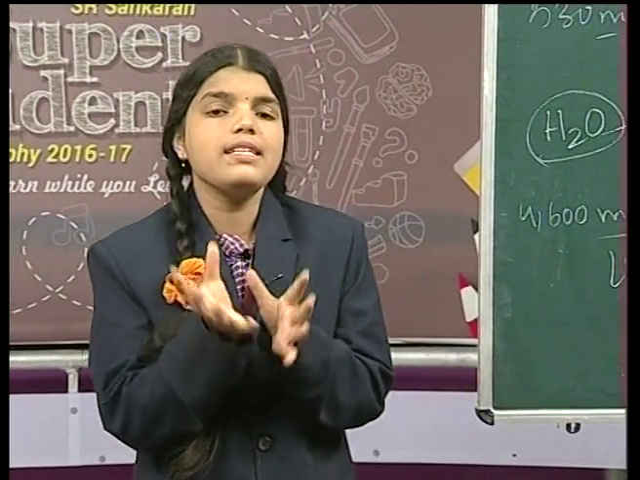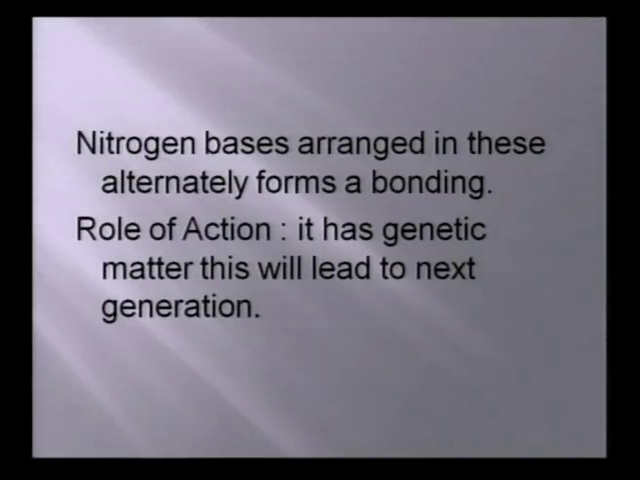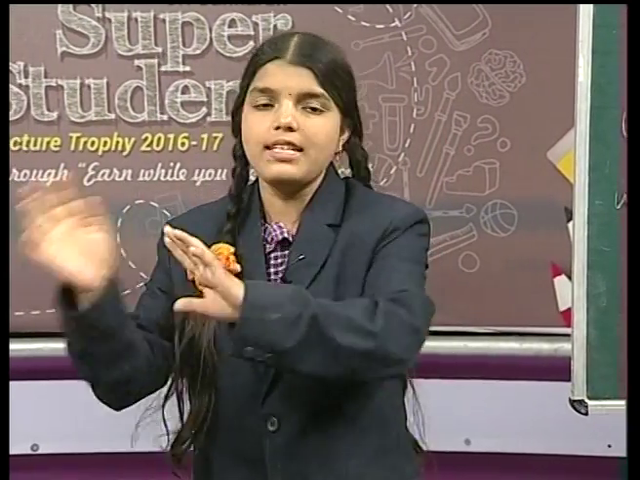Next, what is the role of DNA? Why am I explaining DNA to you? DNA gives genetic matter, that means different changes or similar changes, to the next generation. Friends, if you see this slide, you can understand. Here you observe the words, role of DNA. It has genetic matter, which leads to the next generation. That means DNA has genetic matter, similar matter, which passes to the next generation.